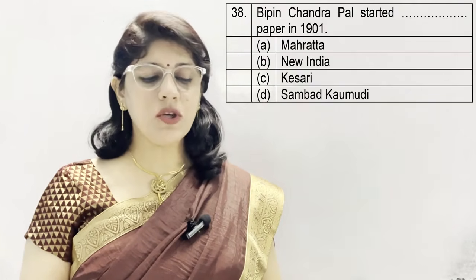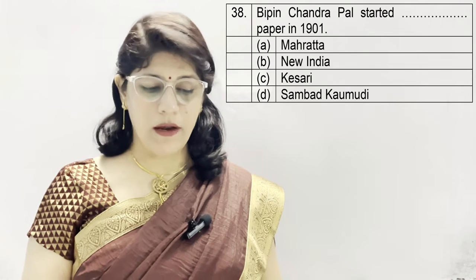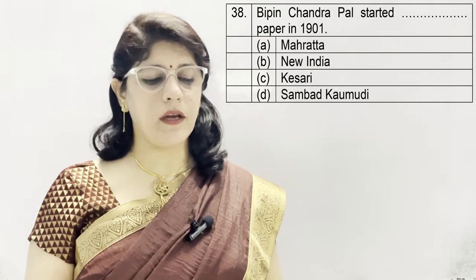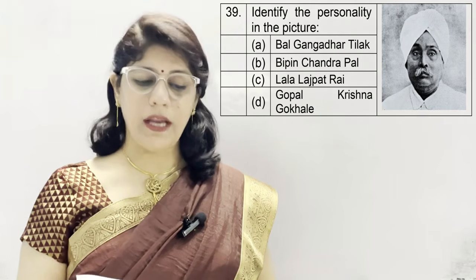Question number 38. Bipin Chandra Pal started dash paper in 1901. A. Maharatha, B. New India, C. Kesri, and D. Sambat Comedy. And the correct option is B. New India.